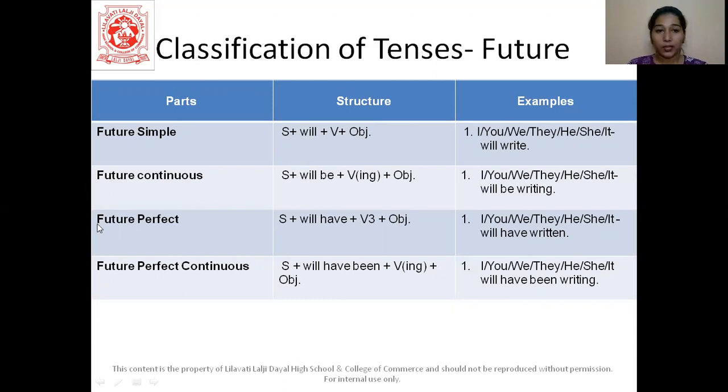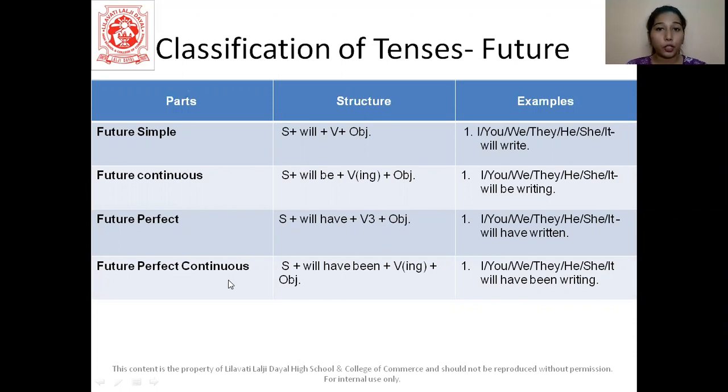All right. Now let's take up the next one, that is future perfect. Again, you can notice, students, V3, which means EN/ED form. That's your past participle, correct? And here we have subject plus will have plus V3 plus the object. I will have written a book. You will have written a book. She will have written a book.